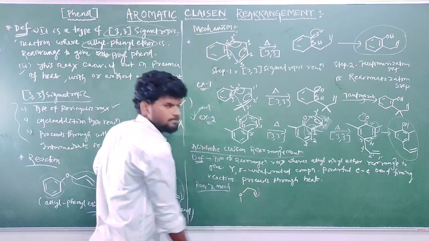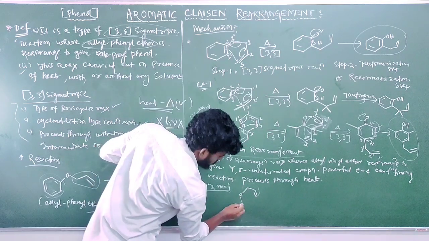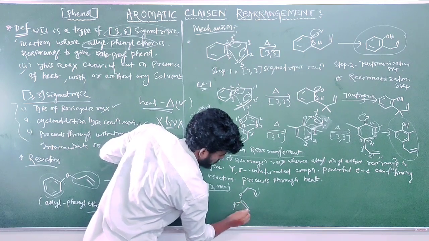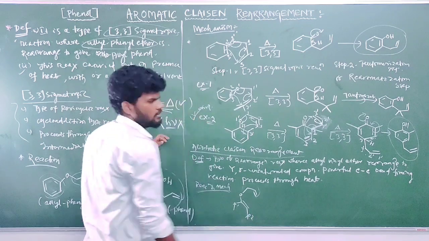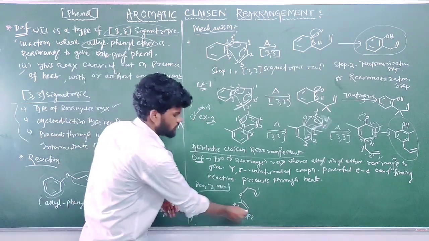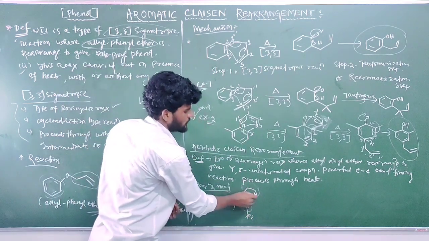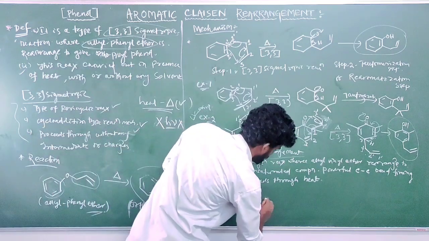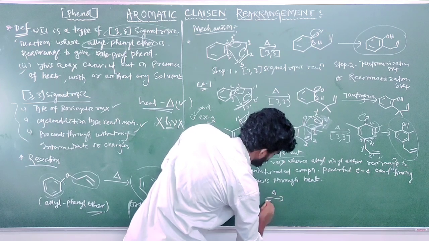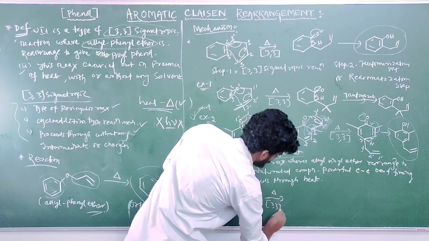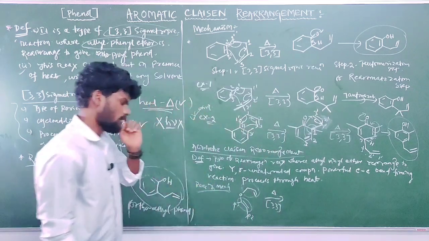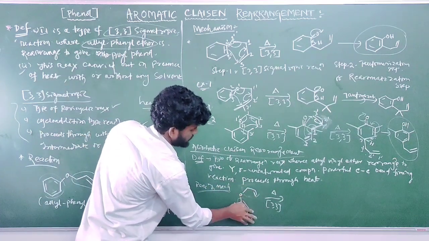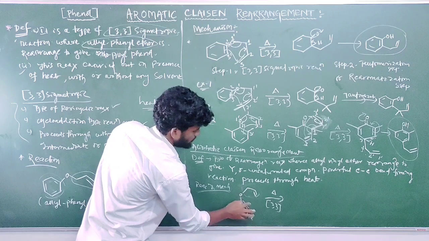This is the allyl part and this is the vinyl part, with R1 and R2 being any hydrocarbon. In presence of heat, it is the same 3,3 sigmatropic reaction.